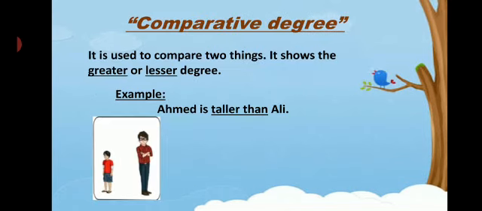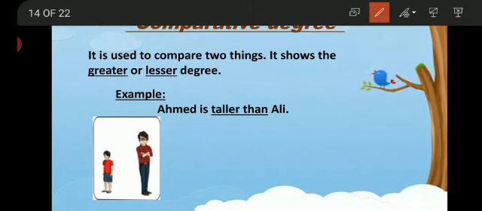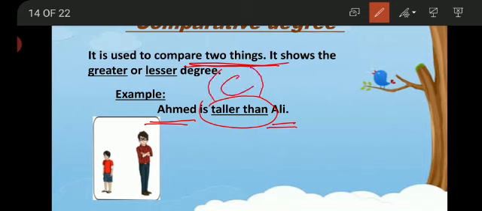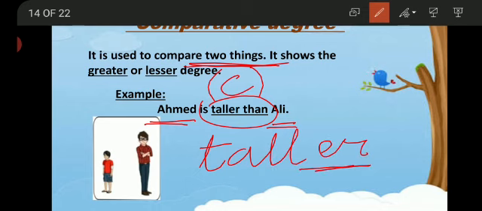Now the next one, comparative degree. It is used to compare two things or two persons, or you may say it shows the greater or lesser degree. For example, Ahmed is taller than Ali. So here we are comparing two persons, Ahmed and Ali, and they are described by this adjective, and as it is comparing two persons, this is our comparative degree of tall. We made the comparative degree by adding er to tall. So the comparative degree for regular adjectives can be made by adding er.